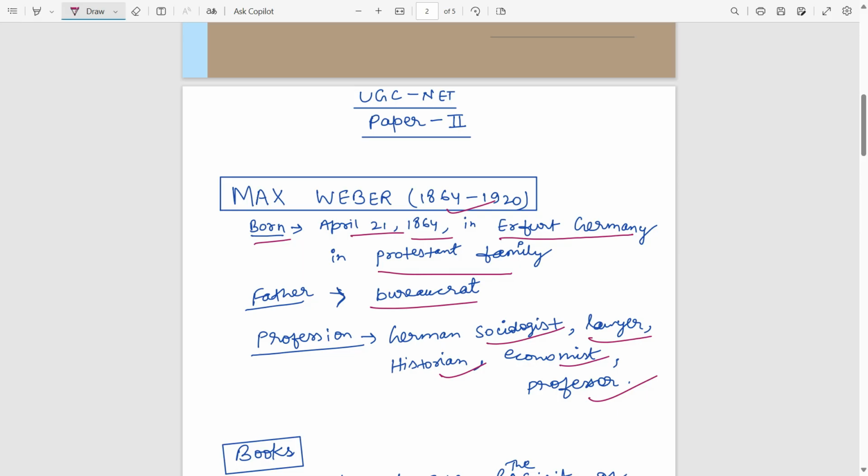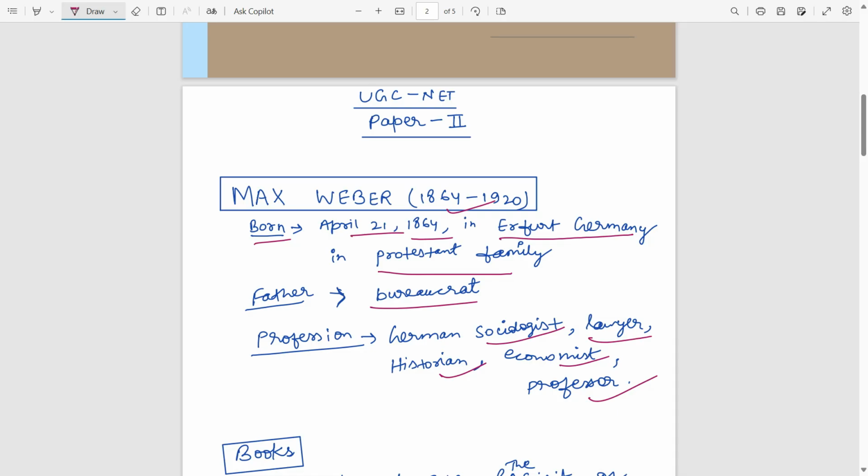Mainly, as his father was a political bureaucrat, there was a tussle between their thoughts. At a later age, Max Weber started living an ascetic life, very simple living, not a pleasure-taking type of person, like his mother. These kinds of traits from his family background he developed at a later age of his life. So this is his main brief background.